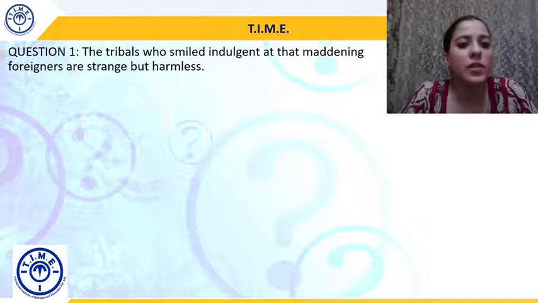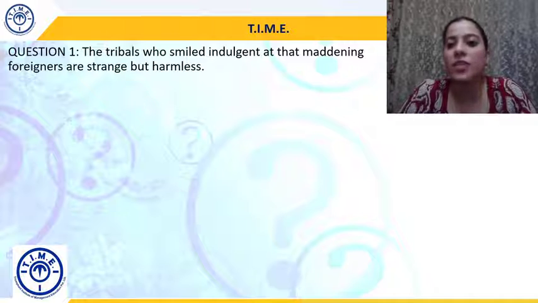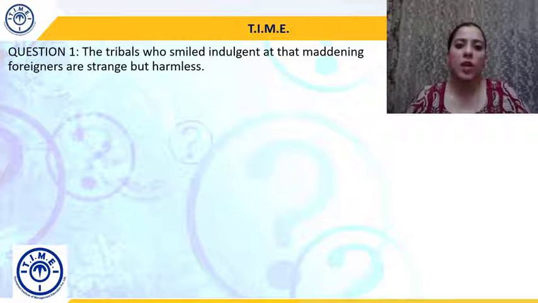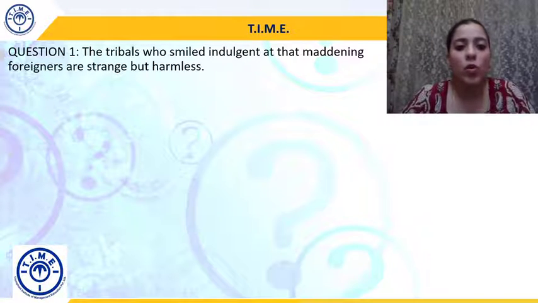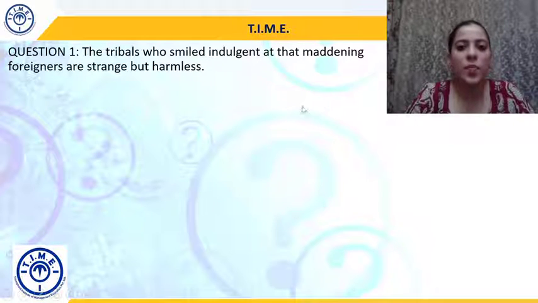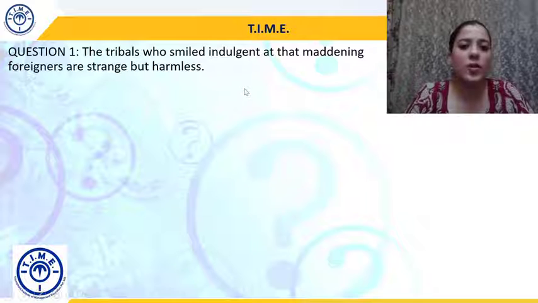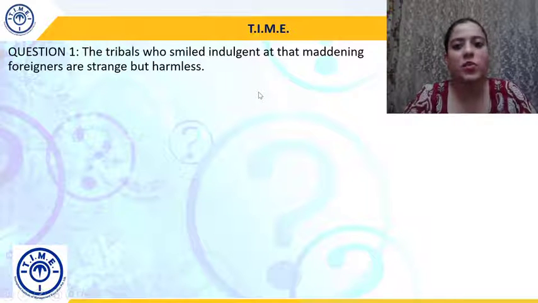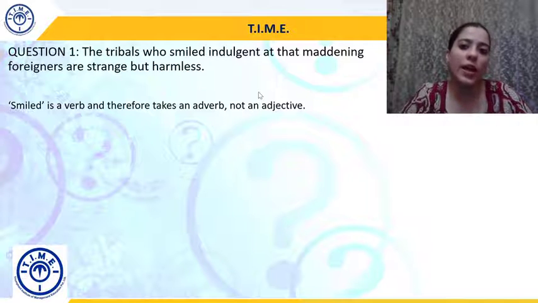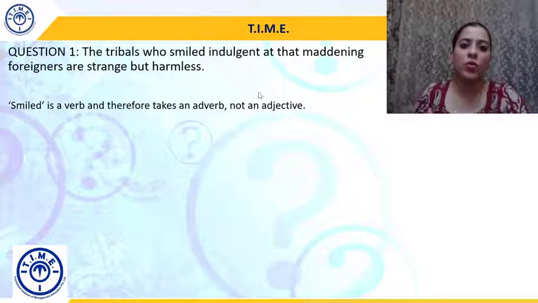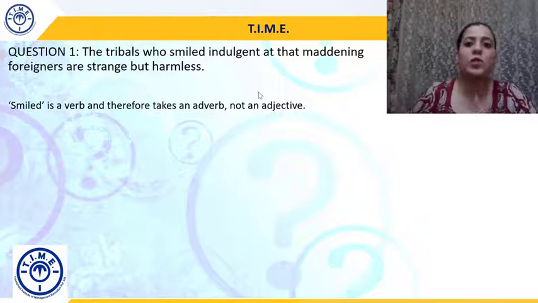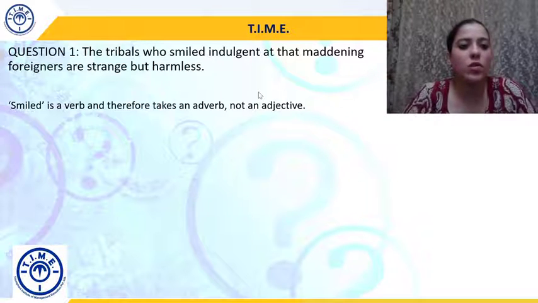So, question 1. The tribals who smiled indulgent at that maddening foreigners are strange but harmless. So, now we're talking about tribals, basically tribal populations. Who smiled? The relative pronoun is correct here. So, this sentence actually has two errors. Smiled is a verb and therefore takes an adverb, not an adjective. An adjective will modify a noun or a pronoun, but here it cannot modify a verb. A word which modifies a verb is an adverb, as we have understood.